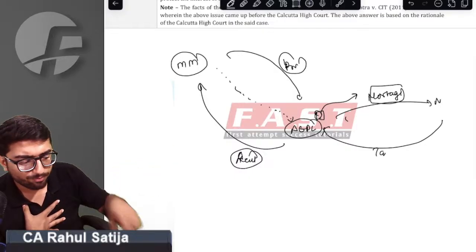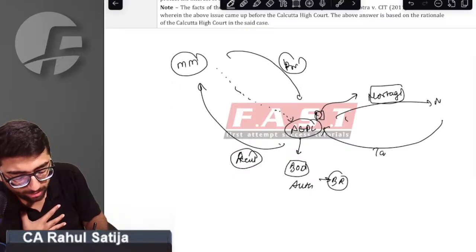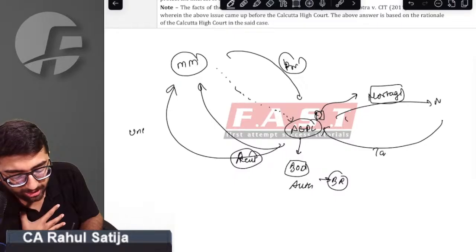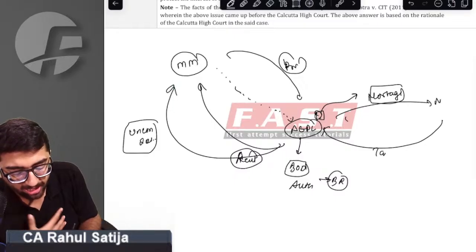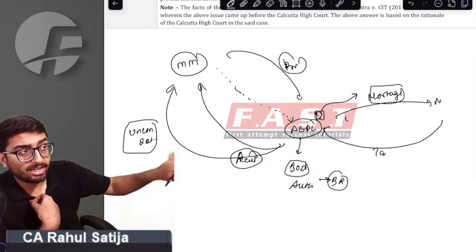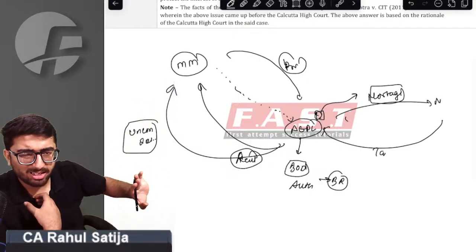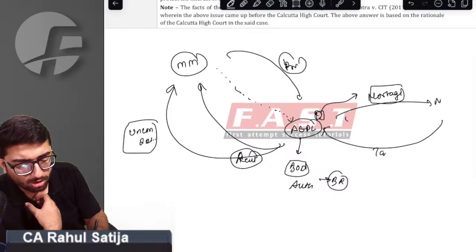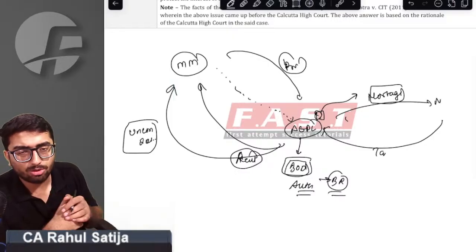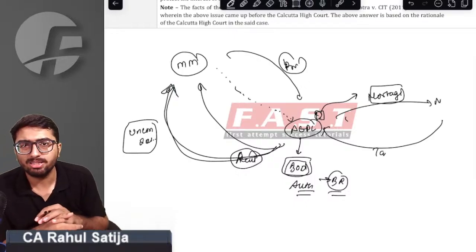So I should have some security now. For that matter, the Board of Directors of Aurelia Exports Private Limited passed a board resolution that whenever Manju requires, the company will give an unconditional loan of 20 lakh rupees. See, I am giving my property and allowing you to mortgage it. If you are not able to pay, my complete property will go. I am taking a risk, so I want something in return. The board of directors passed a resolution that the company can give you an unconditional loan of 20 lakh rupees as and when required.